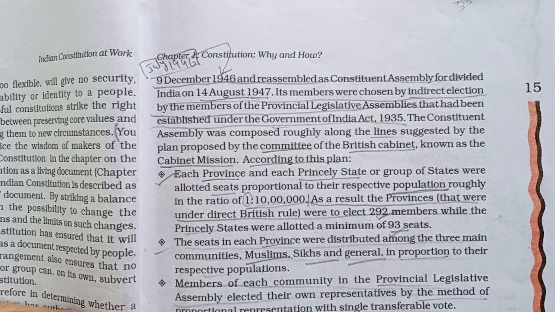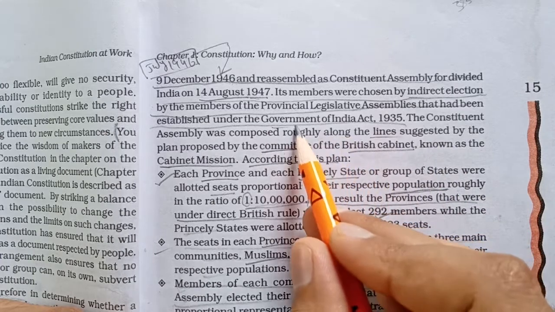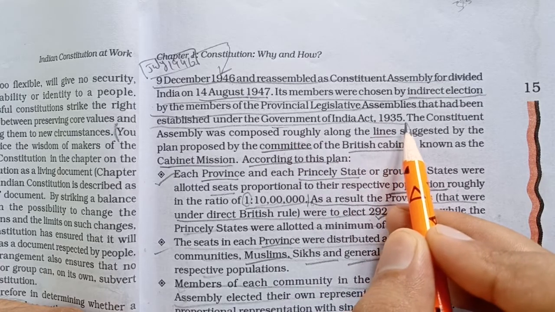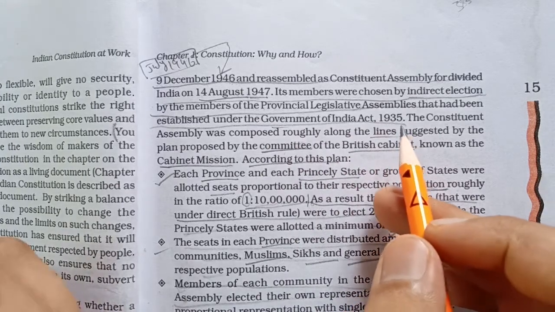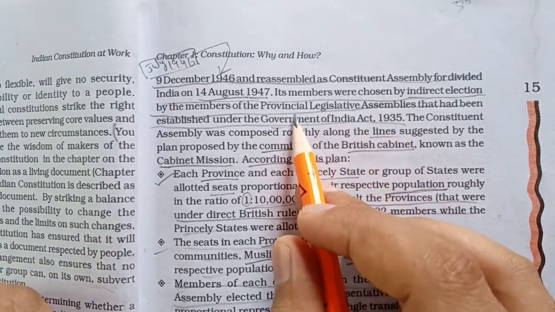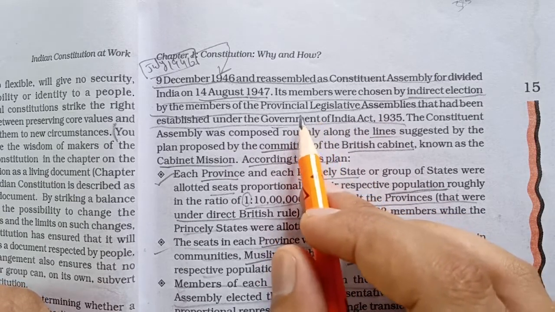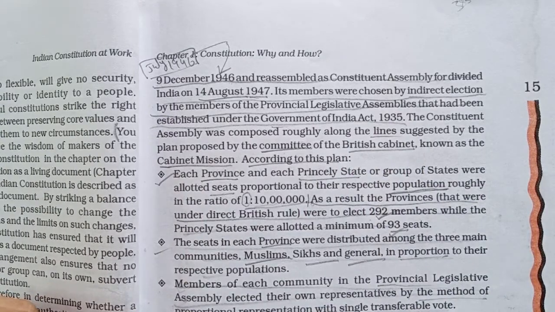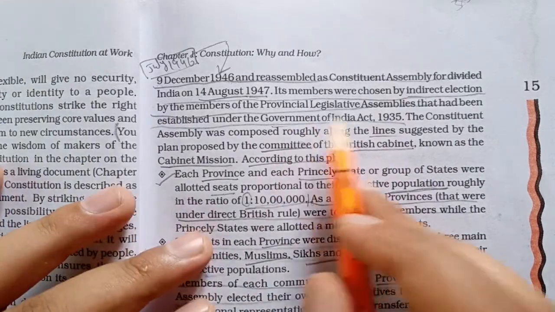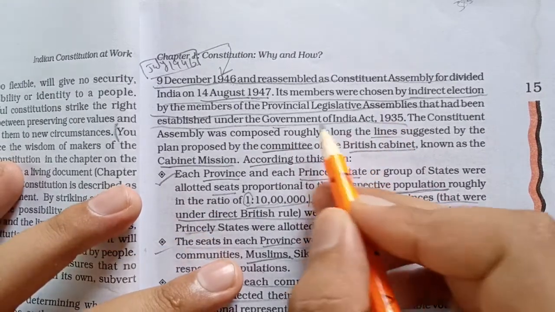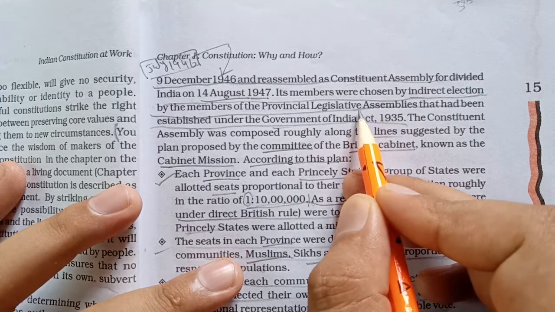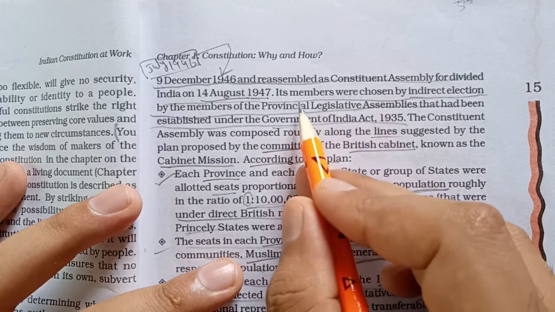So you must be thinking how there were elections under British rule. It is because of the Government of India Act 1935. Under this act, the Britishers had given freedom or authority to Indian provinces to contest elections and elect their provincial legislative assemblies, or their MLAs, we can say. Like today we have MLAs, in the same way there were members of provincial legislative assemblies. So we directly elected the members of provincial legislative assemblies, but these members elected the members of the constituent assembly.